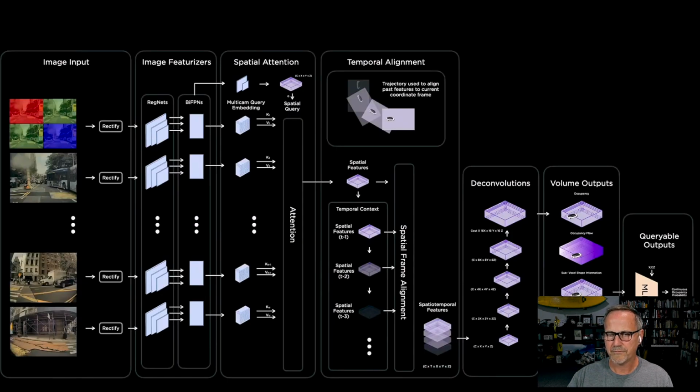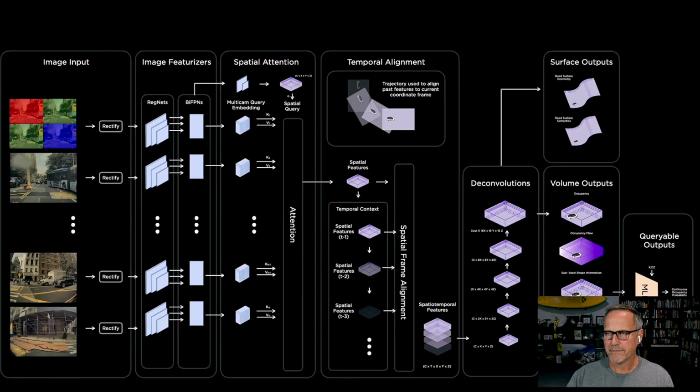Besides the voxel grid, the occupancy network also produces a drivable surface. The drivable surface has both 3D geometry and semantics. They are very useful for control, especially on hilly and curvy roads. So again, notice what we've done is we've parallelized things. Out of that deconvolutional layer, we've now spit out a surface output as well, which means the road surface. So not only is it understanding the geometry, it also understands the semantics of the road surface.